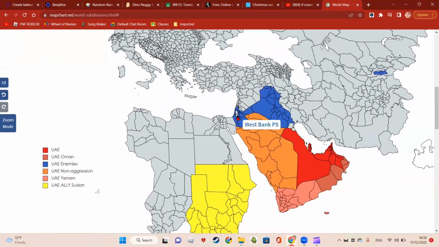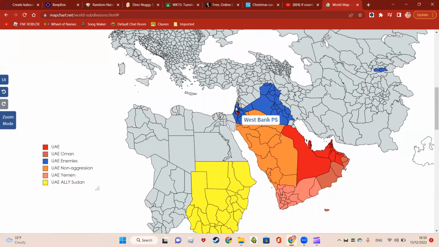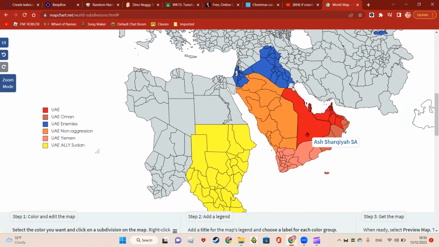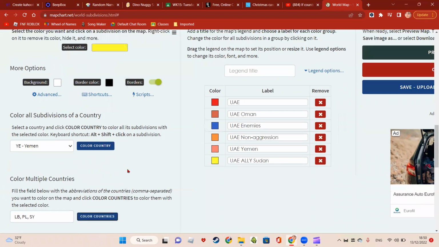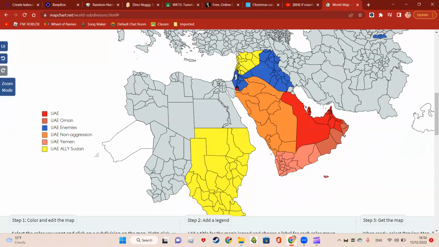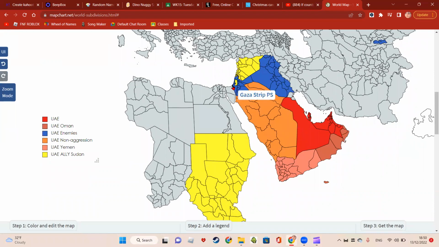So Iraq, Jordan, Israel. Now we've got Palestine, Syria, and Lebanon. They're all going to go onto the Emirati side, so they're going to be allies. It's Lebanon, Palestine, and Syria. All right, they are now. I don't know why that's not filled in.